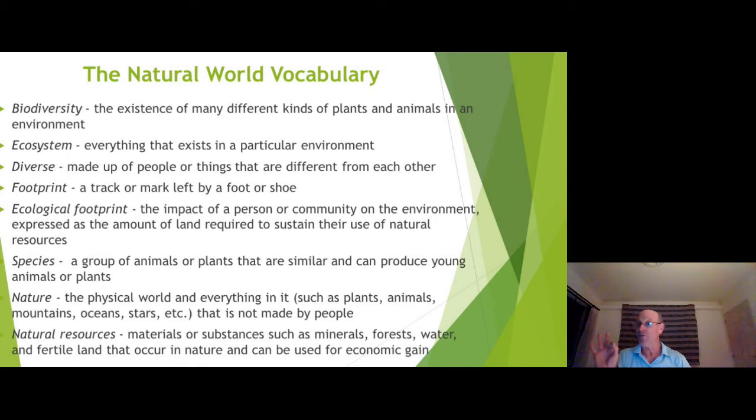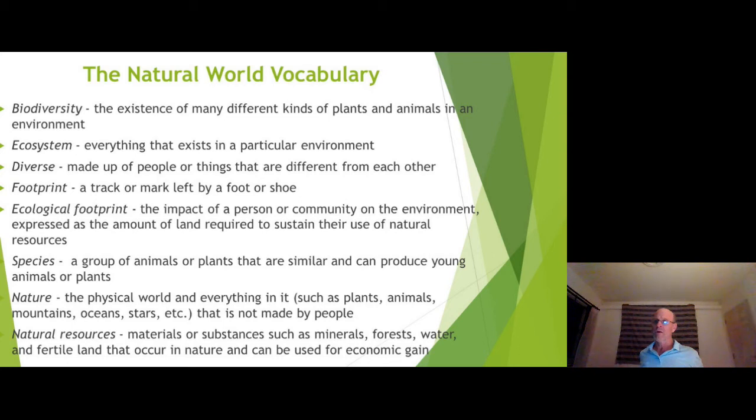The ecological footprint is the impact of a person or a community or an event on the environment, expressed as the amount of land required to sustain their use of natural resources. Basically, this means how much energy they use for a particular activity. Species is a group of animals or plants that are similar and that can produce young animals or plants. Basically, a group of animals or plants that can reproduce or have